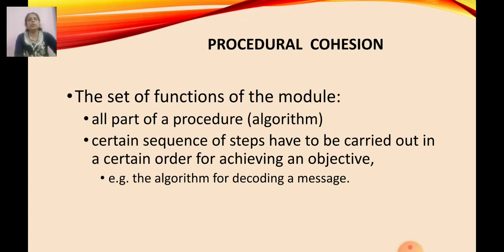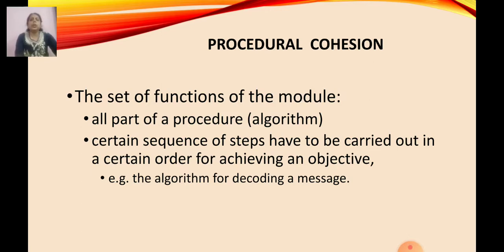Then procedural cohesion. The set of functions of the module are all part of a procedure. A certain sequence of steps has to be carried out in a certain order to achieve an objective. The algorithm for decoding a message is an example of procedural cohesion.